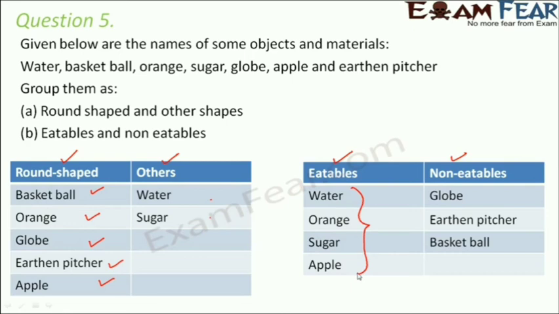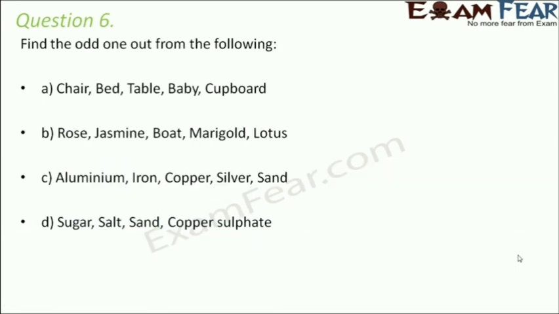Eatables or non-eatables. Something that you can eat, that is eatables, and something that you cannot eat, that is non-eatables. So see, water, orange, sugar and apple, these are something which we eat. But can you eat a globe? No. Basketball? Of course not. Earthen pitcher? No. So see, this is how we actually sort materials based on their properties. And then we separate them into the three groups and we keep putting them into their respective group.